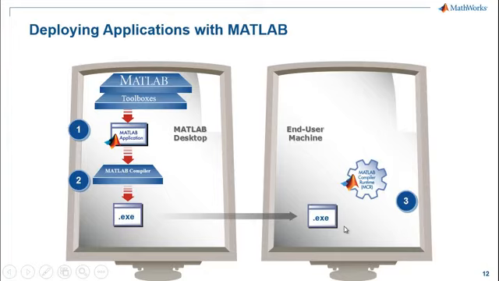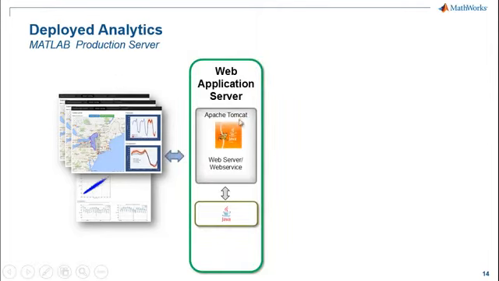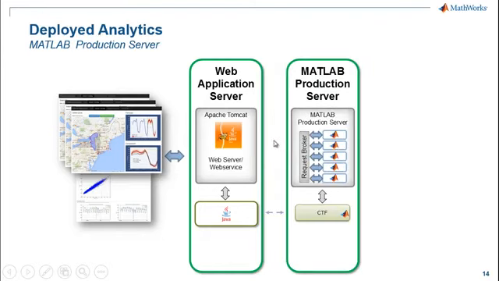MATLAB Production Server. This is what we're actually using behind the scenes for the web page that we built for today. So let's take a quick look at the underlying structure for the application that we built. The front end of our web page was actually built in JavaScript. It's running on an Apache Tomcat server, which is running on Amazon EC2. When someone needs our MATLAB analytics, like when they click that Generate Forecast button, this calls into what's called the